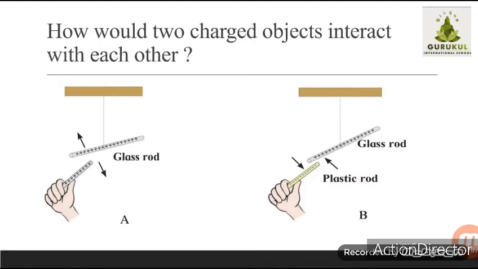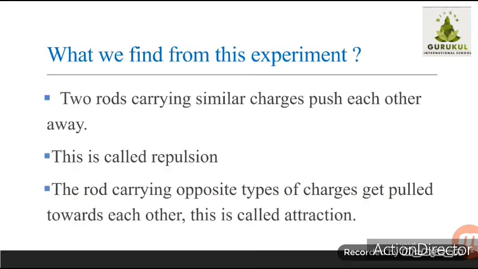Okay, so from this we can conclude that if the same types of charges are there, they always repel each other, or you can say two rods carrying similar charges push each other away. This is called repulsion. And the two rods which have opposite charges, that is, one has positive and another has negative, attract each other. It is called attraction.